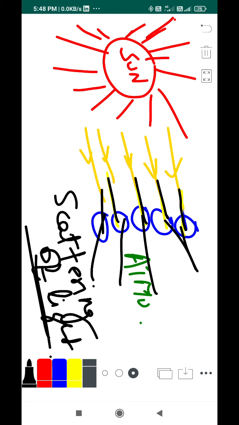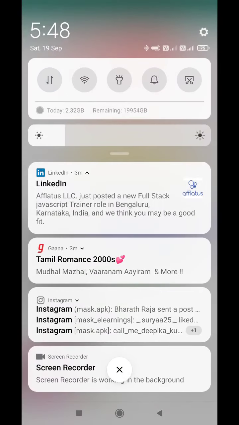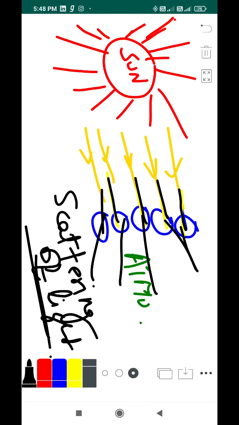So I hope you are clear with this idea, scattering of light. What do we mean by scattering? Light rays coming from the sun interact with the atoms and molecules present in the atmosphere, due to which the light rays are deviated. So that's called scattering of light.